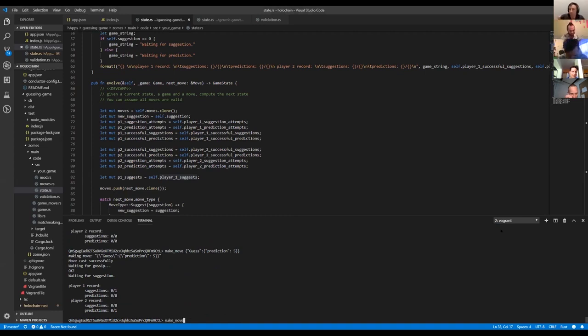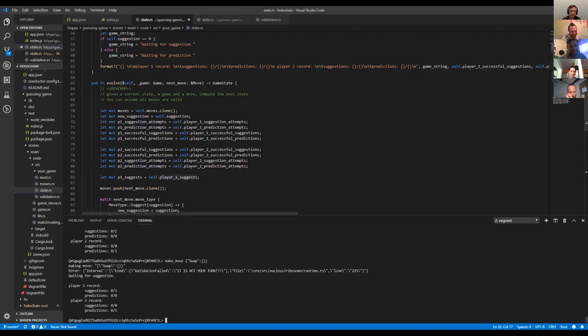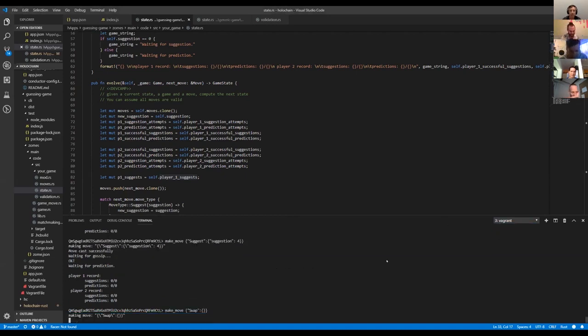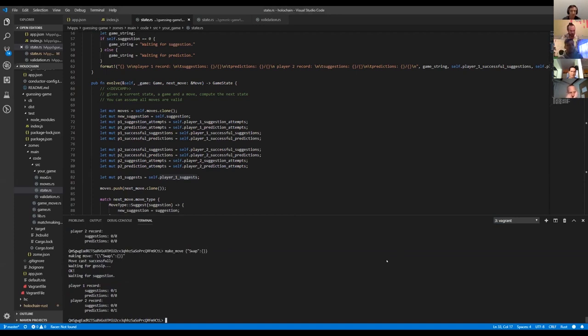Let's try this the other way, see if it's more successful with you sending me something. That's going to be impossible because you have to type it in. Oh, darn, you're right. Okay, well, I'm just going to show that we can make a move of swap. Swap. This might say it's not my turn. Rude. The person whose turn it is has to call for the swap. All right, so now I was waiting for suggestion. So there you go. That's my little guessing game as we got it.